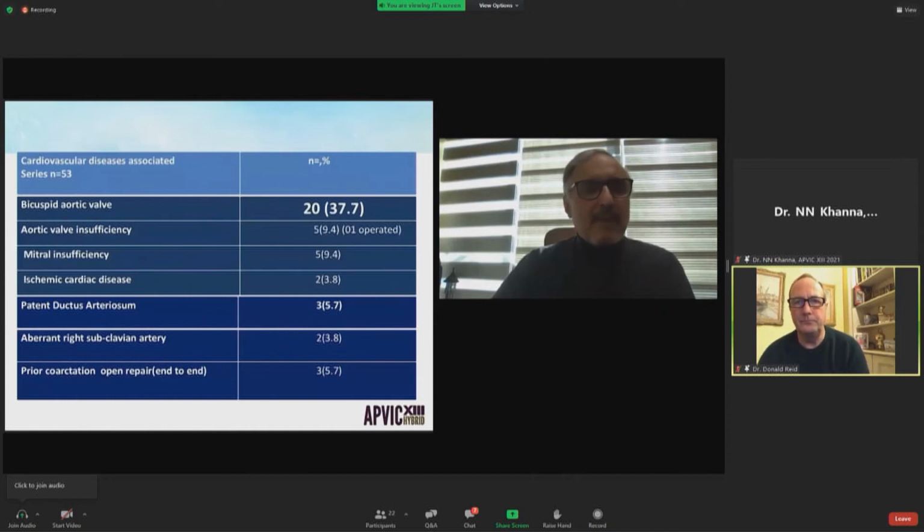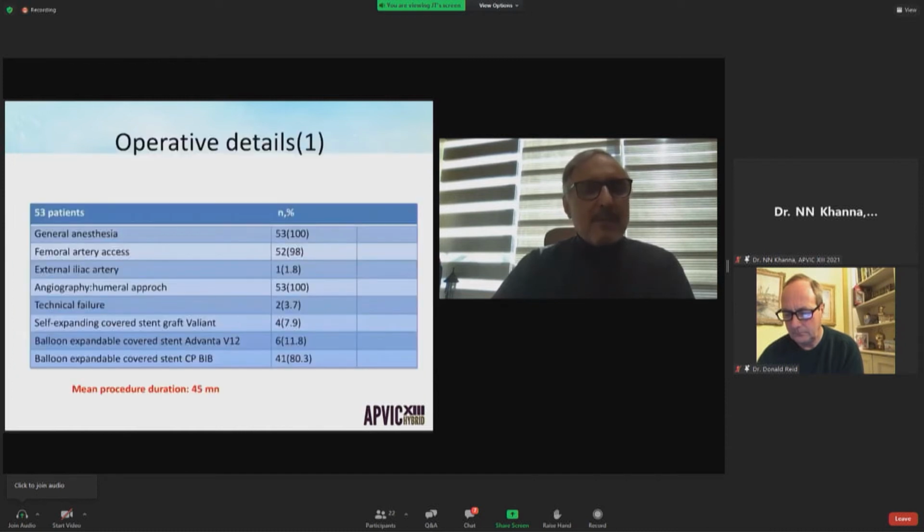The most common associated cardiac disease was bicuspid aortic valve, present in 20 patients. 2 patients had ischemic cardiac disease, 2 patients had an aberrant right subclavian artery, and 3 patients had already undergone a coarctation operation, so they were treated for restenosis.